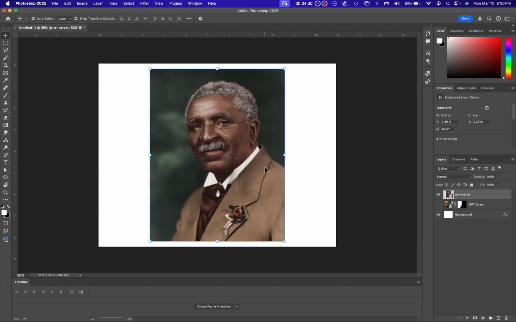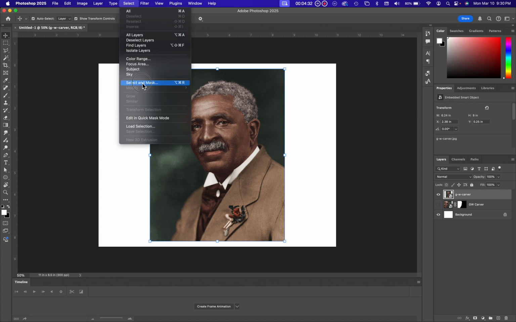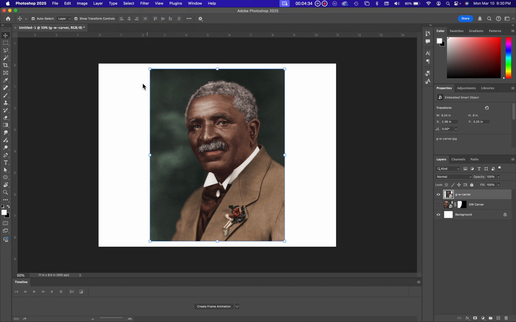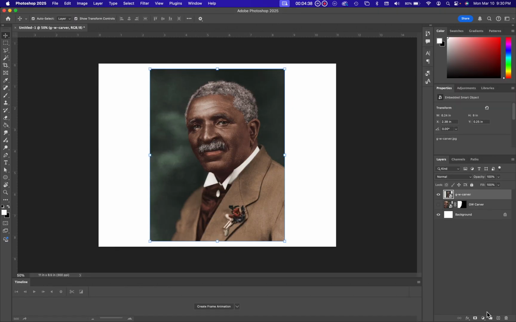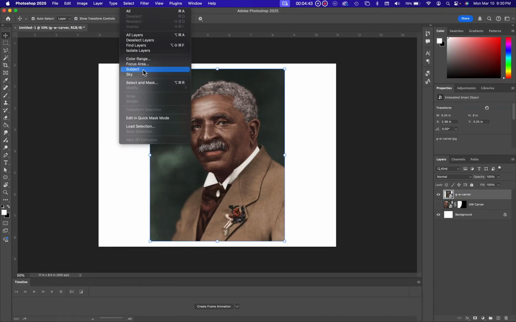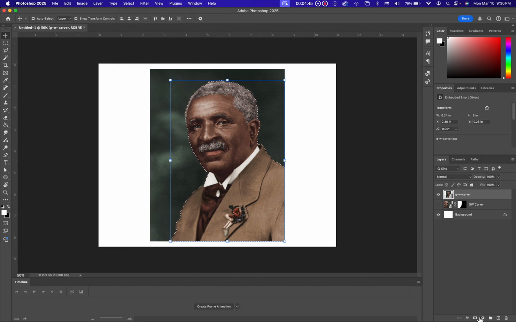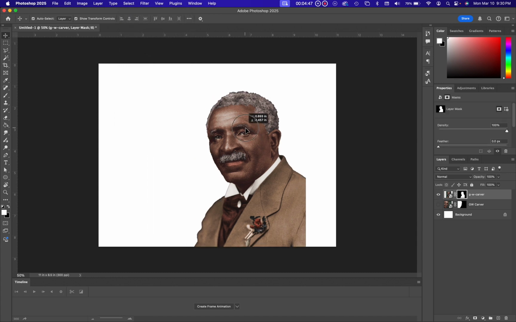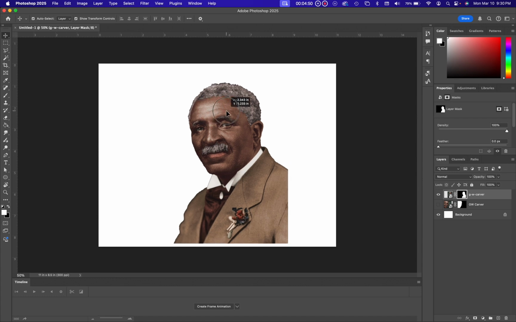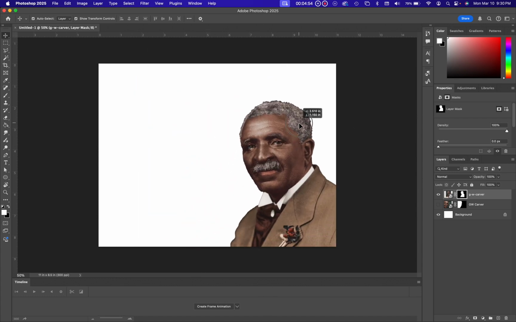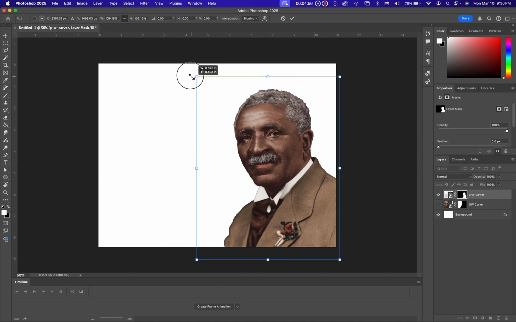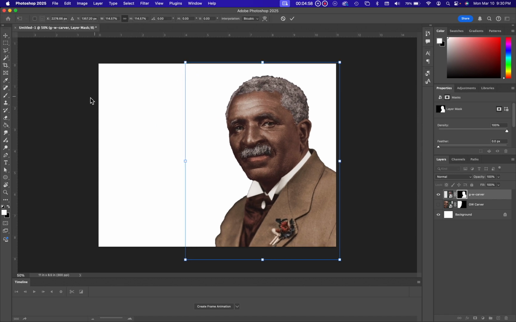Oh, I have to hit return for place embedded, select subject. And notice we have a selected mask here. We'll just pop that. Oops, no, sorry, hold on. I'm going to go the full way. I know that's going to work. Okay, so then all I have to do is take him over to the right side, and his arm's not cut off here. The bottom part's not cut off. We've got to make it look good. And I could even stretch that out a little bit. Now I have some space here for my quote, which I'll show you in the next tutorial.